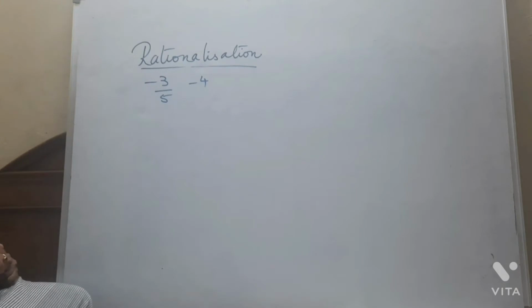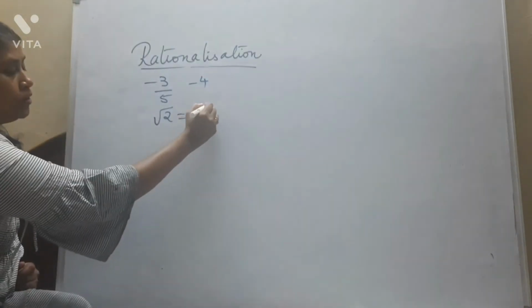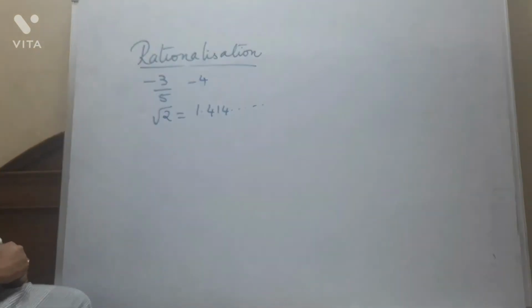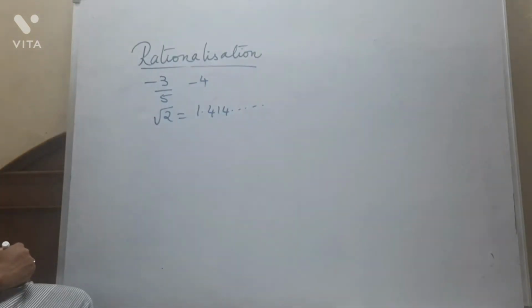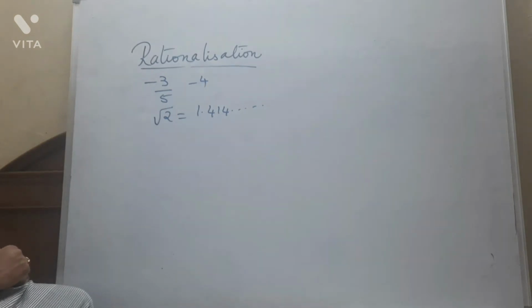And what is an irrational number? An irrational number is a number which is non-terminating and non-repeating. That means if you find out the value of root 2, what do you get? 1.4 and so on. That means the division process is non-terminating. The division process never ends, and the digits in the quotient never repeat.